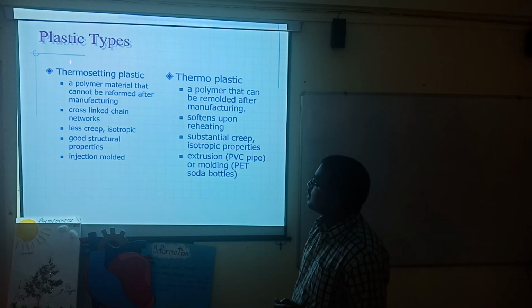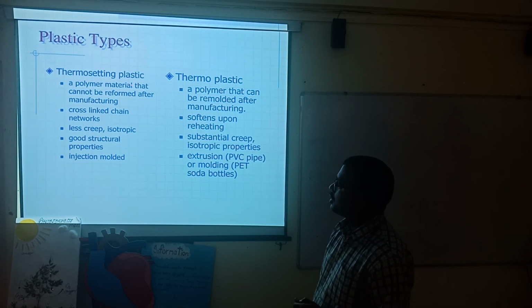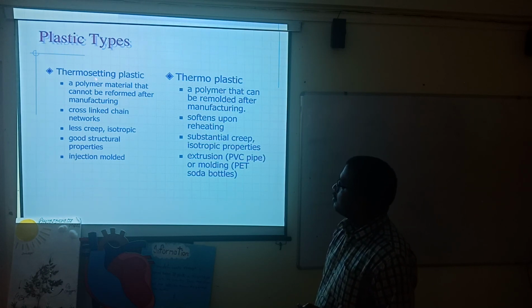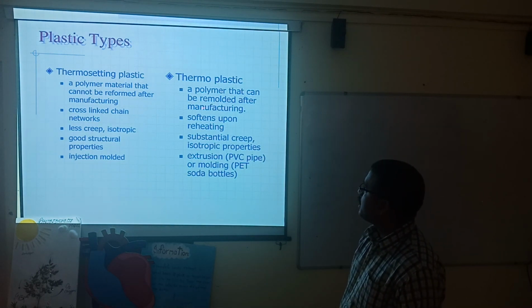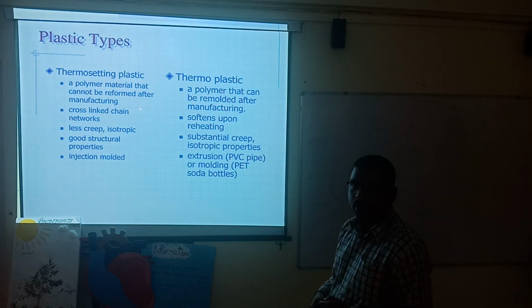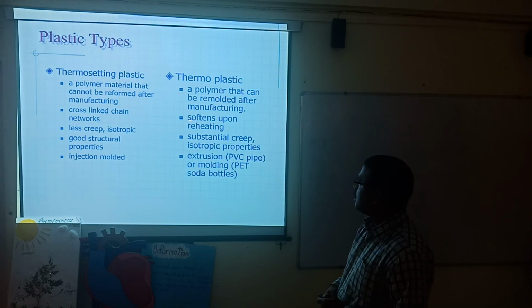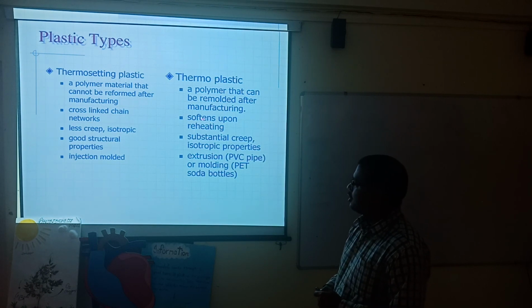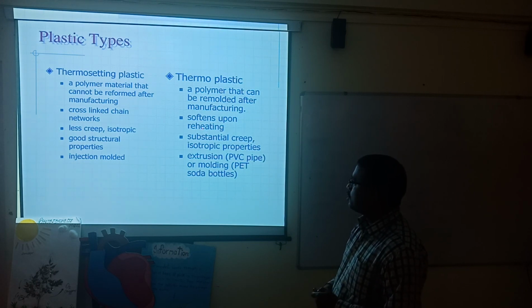Here, as already told in the previous slide, we have some discussion about thermosetting and thermoplastic. When we talk about thermoplastic, it is a polymer that can be remolded after manufacturing, that is, reused or reprocessed. That is called thermoplastic. This plastic softens when reheated. Once it is heated, it can be converted into different products.